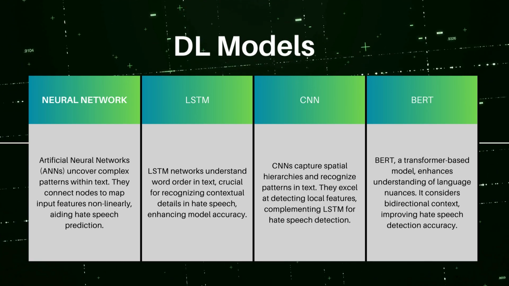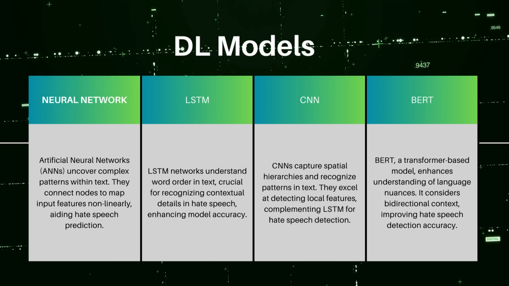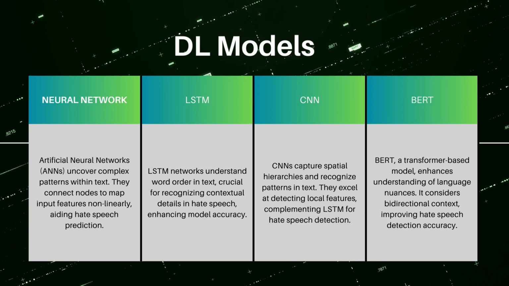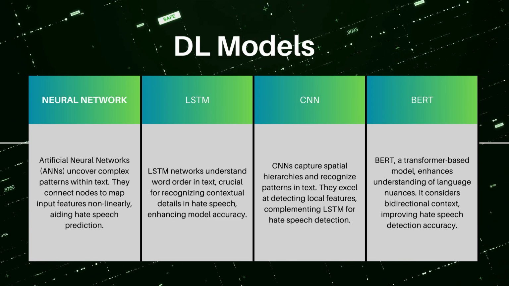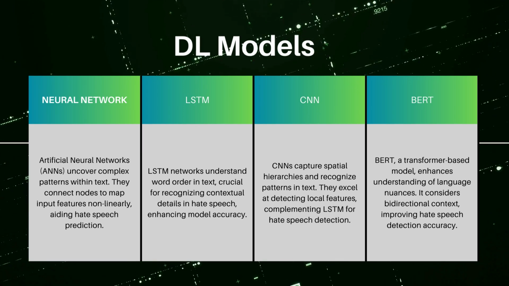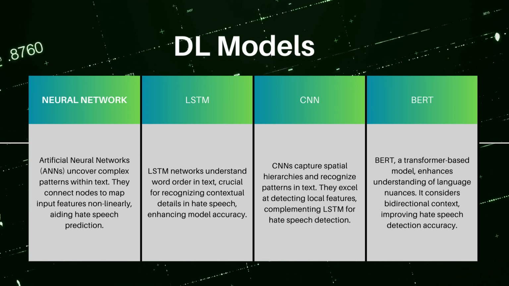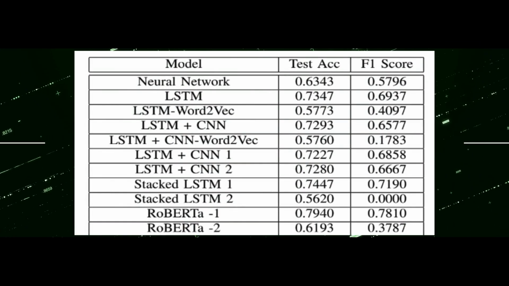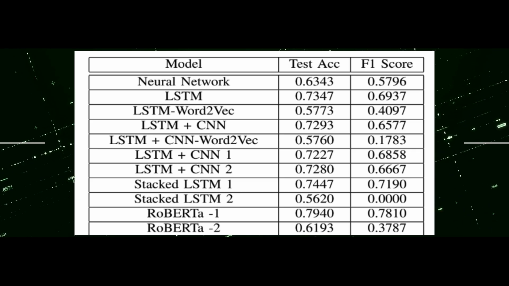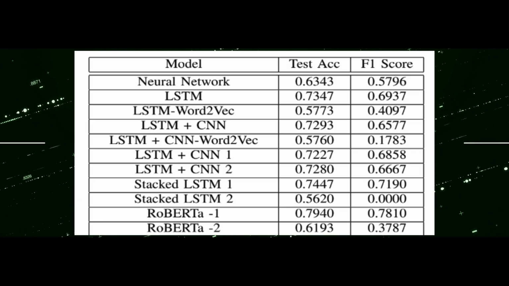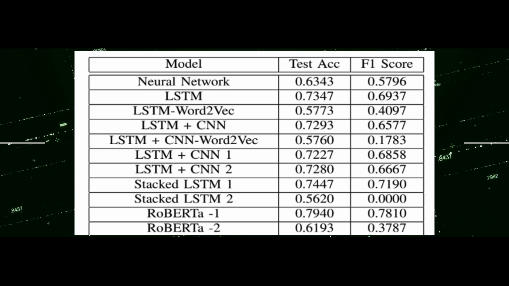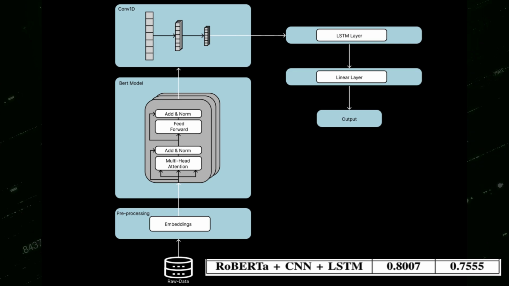BERT, Bidirectional Encoder Representations from Transformers. BERT, a transformer based model, enhances understanding of language nuances. It consists of bidirectional context, improving hate speech detection accuracy. Upon experimenting with various DL models that were mentioned before, you can see in front of you the results of those models. And as this was not giving a really satisfactory result, the thought of changing the course of experimentation occurred. And that's when the pre-trained BERT model came into the picture.